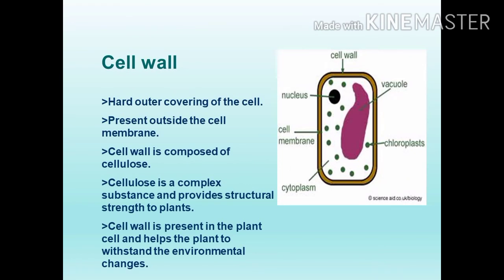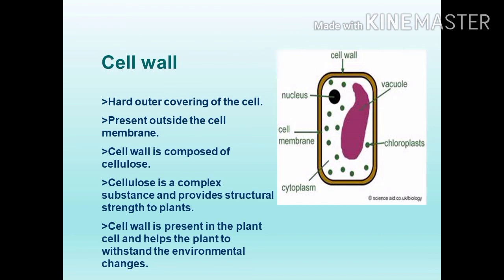Let's see the cell wall. First, at the starting, I told you what is cell wall. Cell wall is found only in the plant cells. It is absent in animal cell. It is a hard outer covering of the cell present outside the cell membrane. What is cell membrane? Plasma membrane. Plasma membrane is otherwise called cell membrane. It is present outside the cell membrane.